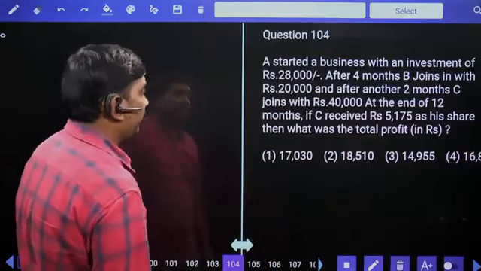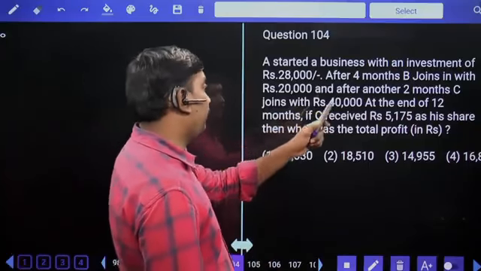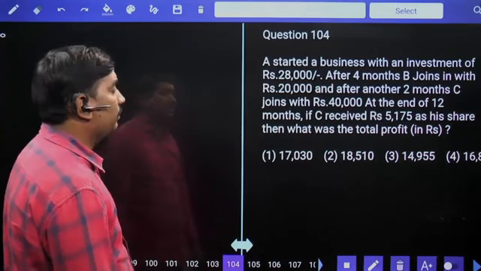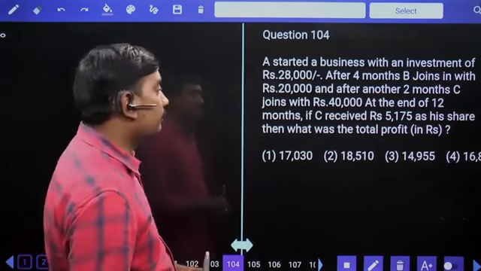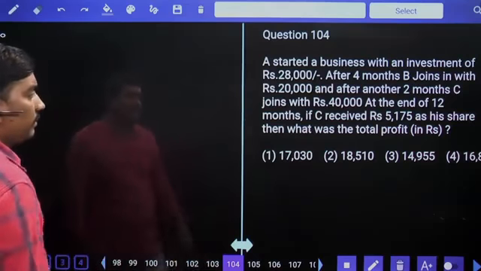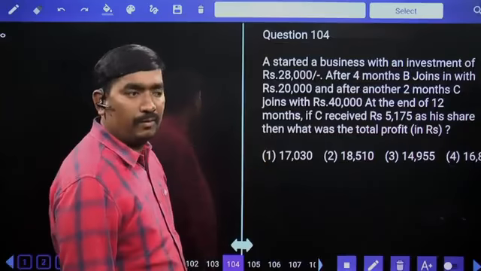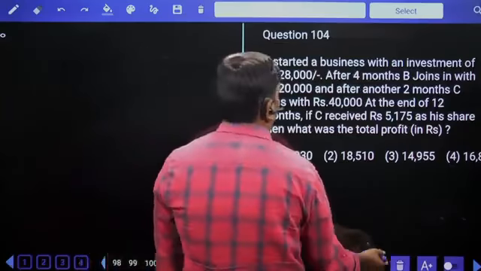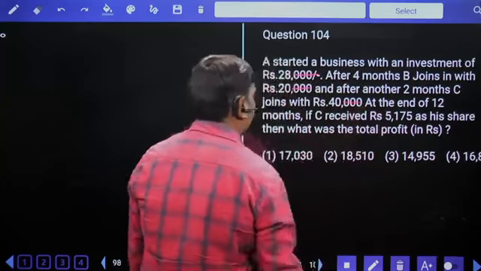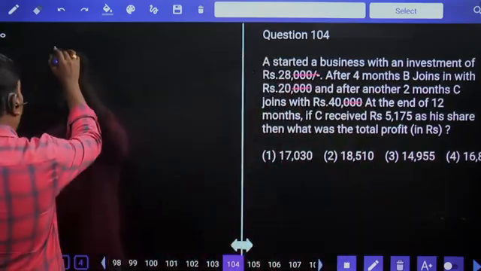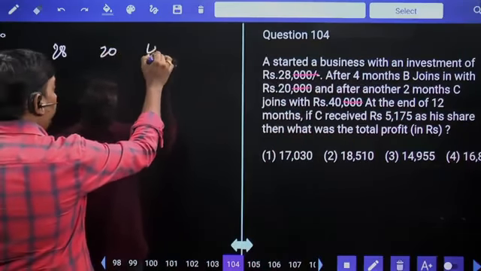A started a business with an investment of 28,000. After 4 months, B joins with 20,000, and after another 2 months, C joins with 40,000. At the end of 12 months, C received 5,175 as his share. What is the total profit? In all the investments, 3 zeros are common, so A started with 28, B with 20, and C with 40.